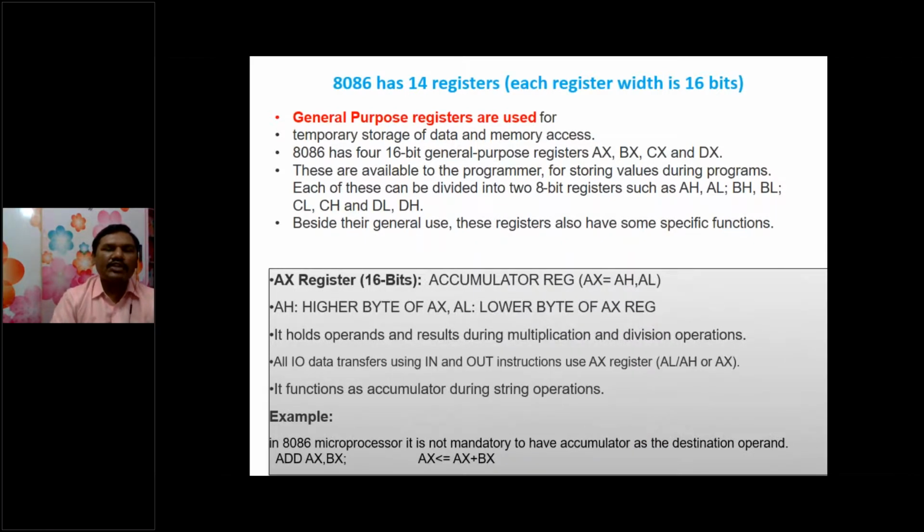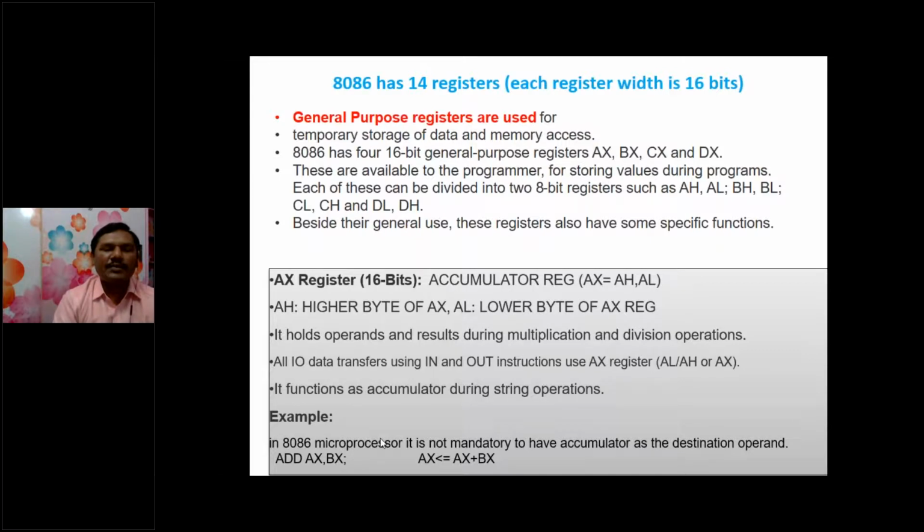So AX is called the accumulator register. Why it is called the accumulator is that for most operations, before or after performing the operation, we use this register for storage of the data, either temporarily or sometimes permanently. It holds operands and results during multiplication and division operations also. This AX register is also used in IN and OUT instructions, in the form of AX or AL and AH registers. It functions as the accumulator during string operations.